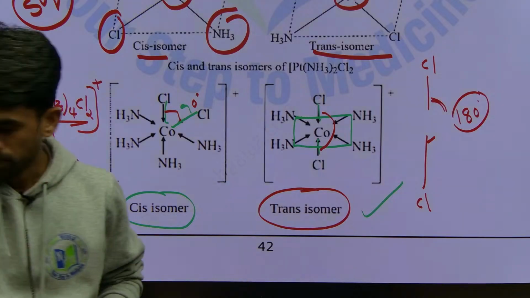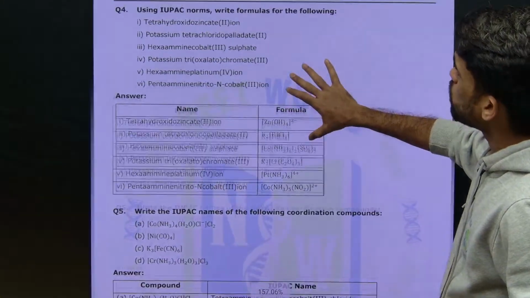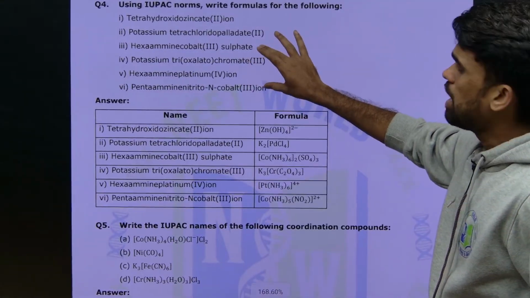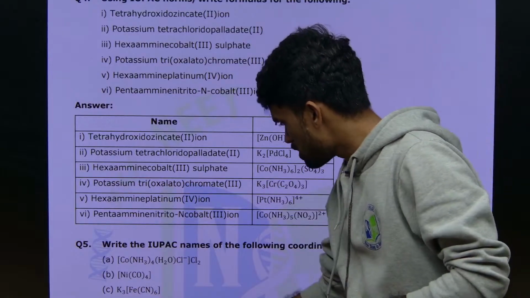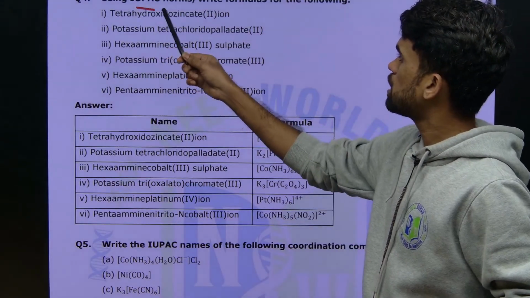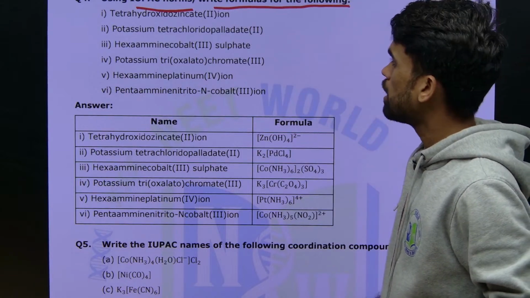The next. So there are other things here. They will give 4 or 5 compounds like this, and they will ask us to write the formulas. Using IUPAC norms, write the formulas of the following. Okay. So how do you write these?